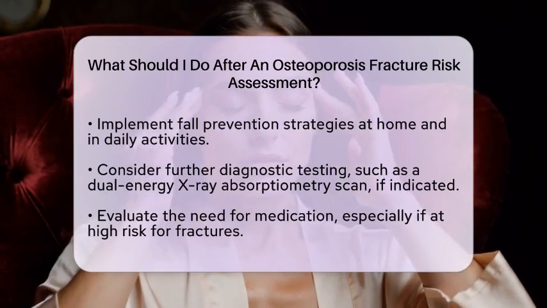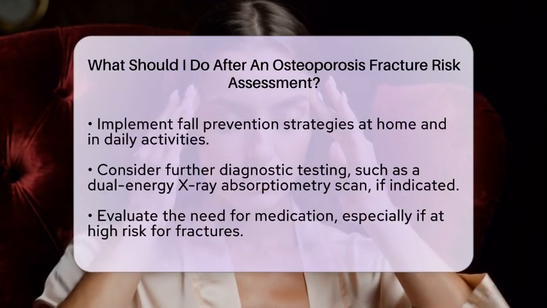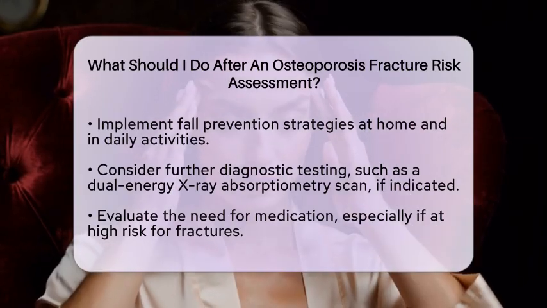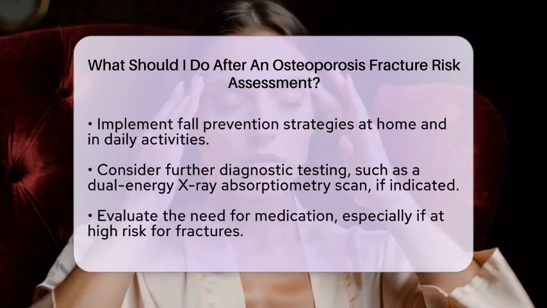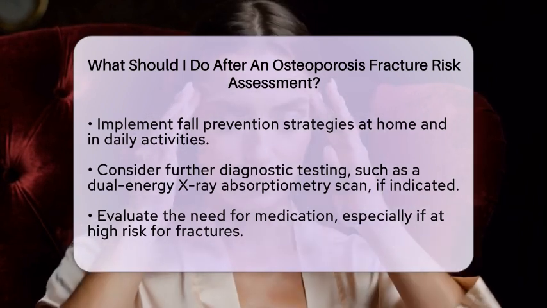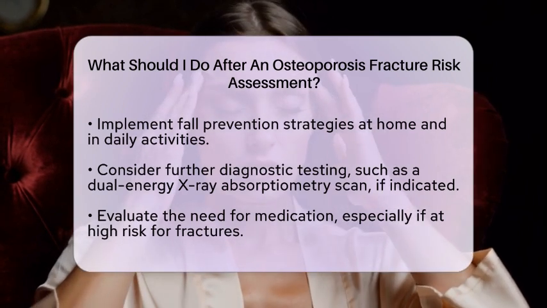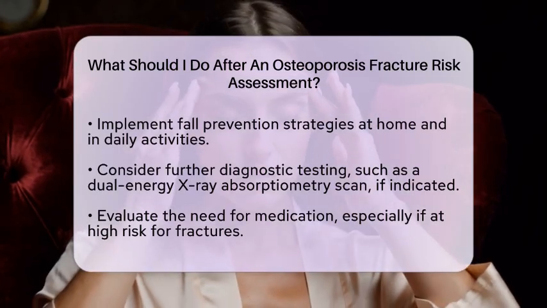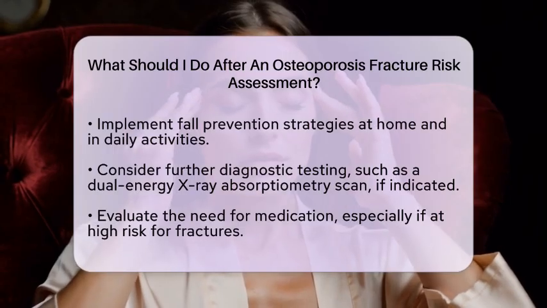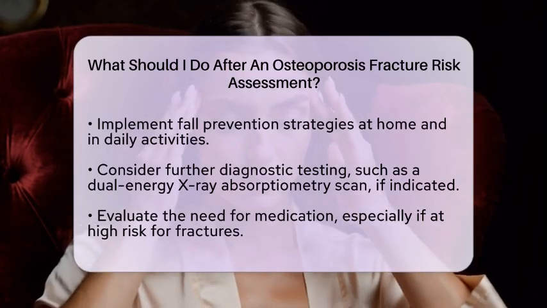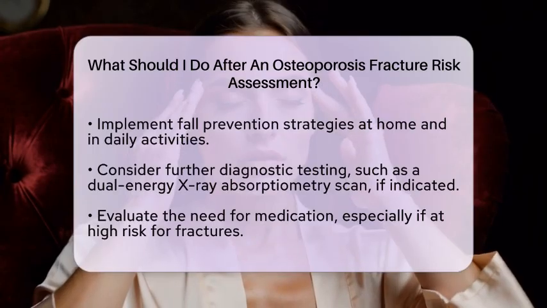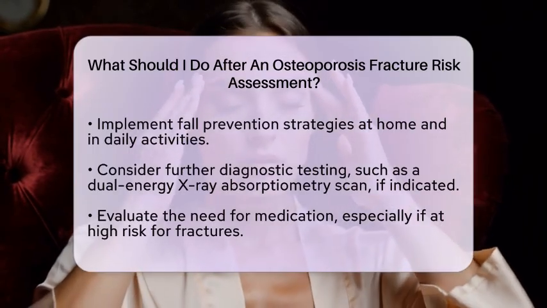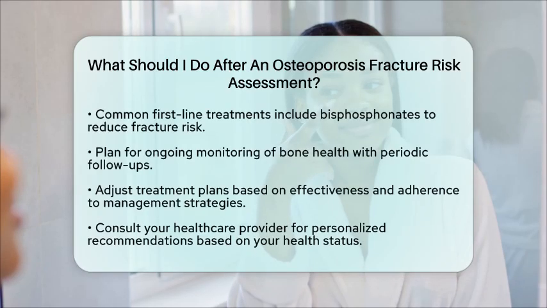Evaluate the need for medication, particularly if you are at high risk for fractures. This includes individuals with prior hip or vertebral fractures, very low bone mineral density, or a high calculated fracture probability. If medication is necessary, common first-line treatments include bisphosphonates, which have been shown to reduce fracture risk. Your treatment decisions will be based on a combination of your bone mineral density, fracture history, and overall risk profile.